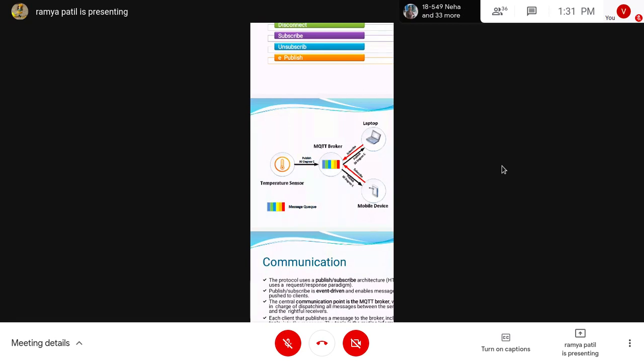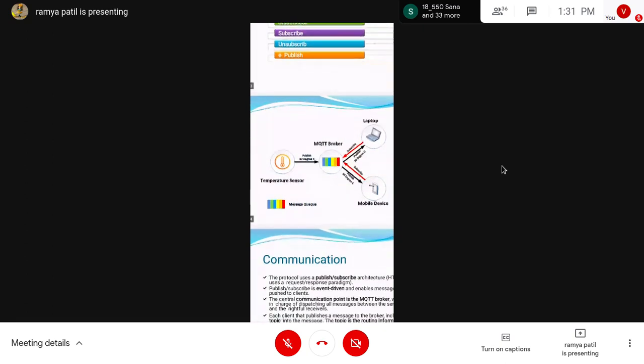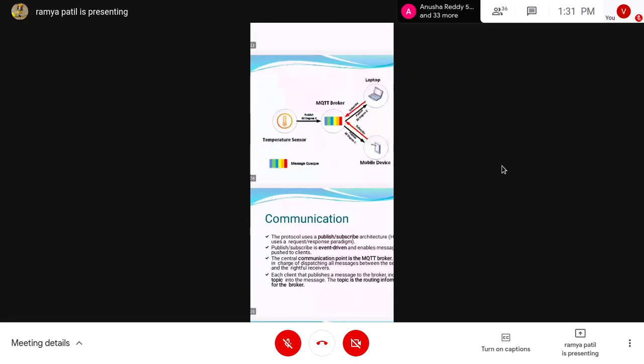Okay, then it will send the data again. It is publishing the data. You see, whatever data is collected from the temperature sensor, it is again the black color arrow mark you are seeing, right? 30 degrees Celsius, that is sent back to the laptops and the mobile devices. And here the messages are in queue. Okay, so this is how the MQTT broker works.